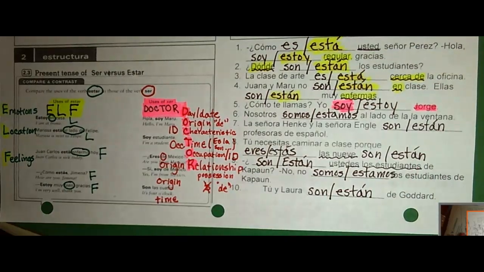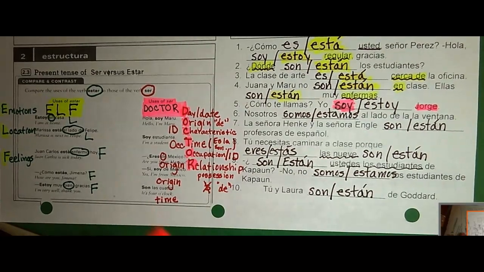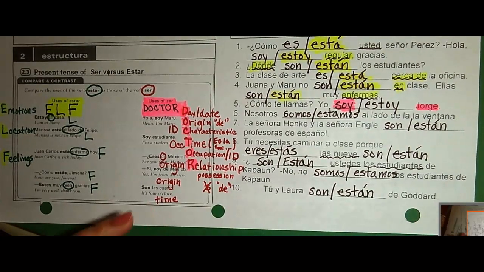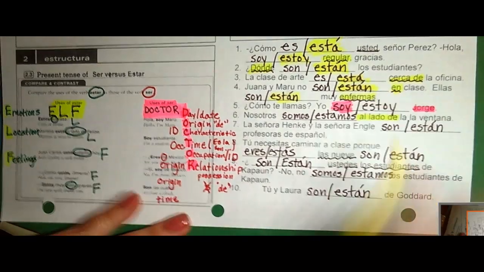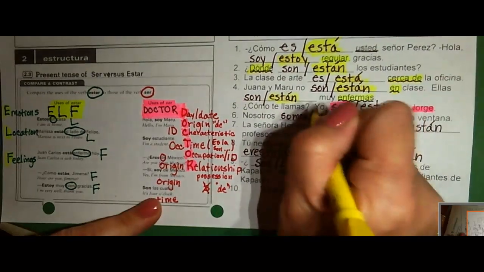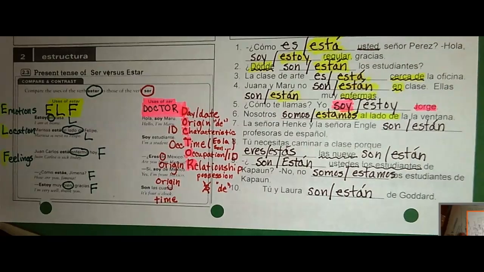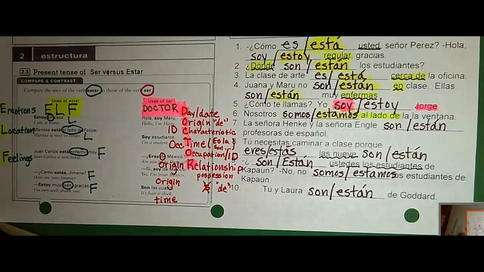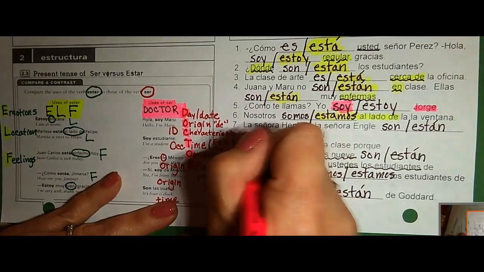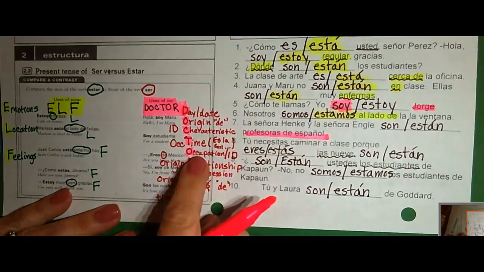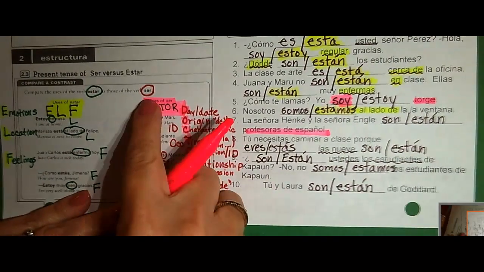Not an estar. ¿Nosotros somos al lado de la ventana or estamos al lado de la ventana? Look for your key. That would be al lado de, which is a location. We need estar. La señora Henke y la señora Ingle son profesoras de español or están profesoras de español. Our key here is profesoras de español. That is an occupation. So we're going to go with the verb ser.